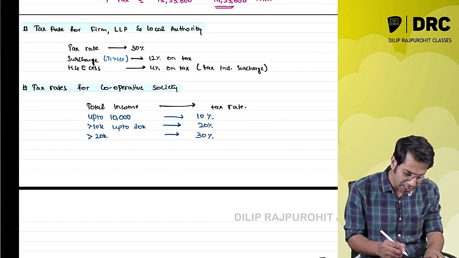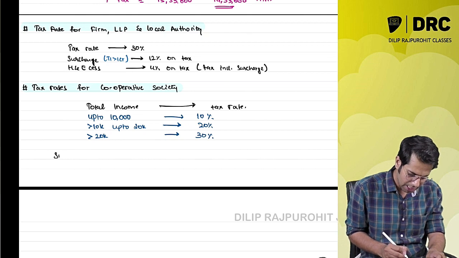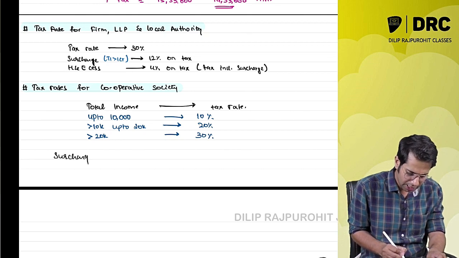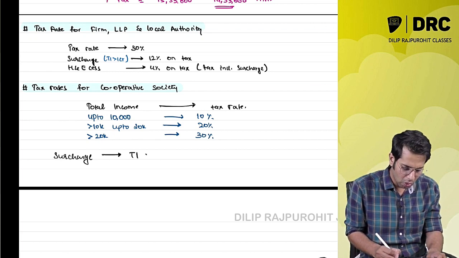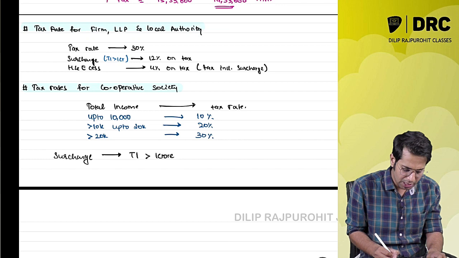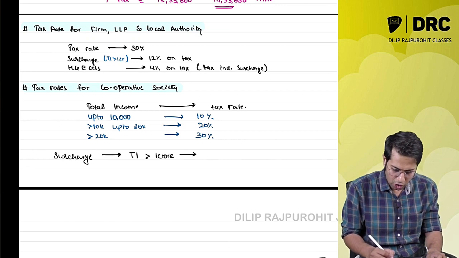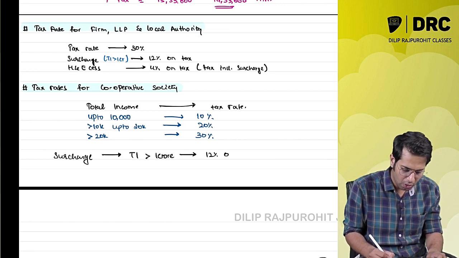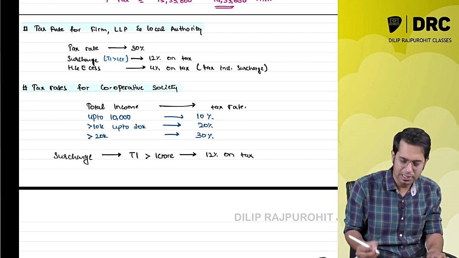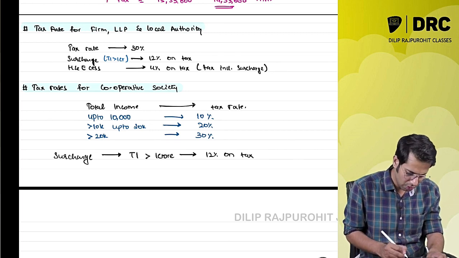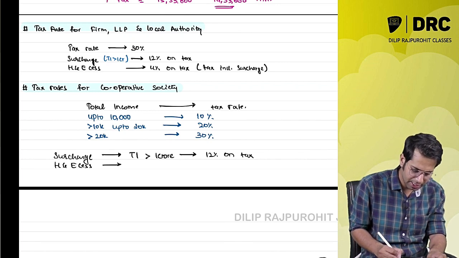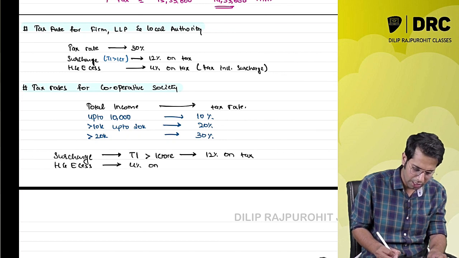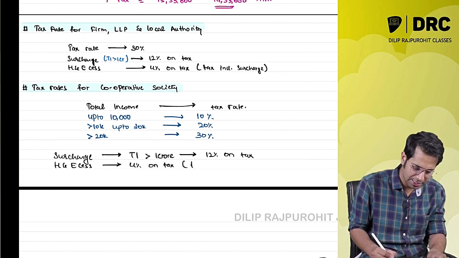Are they liable to pay any surcharge? Yes. Surcharge is applicable to cooperative society if their total income is more than 1 crore rupees. If so, they pay 12% surcharge on tax. And do they have to pay health and education cess? Health and education cess is mandatory, 4% on tax. Tax over here means tax including surcharge.